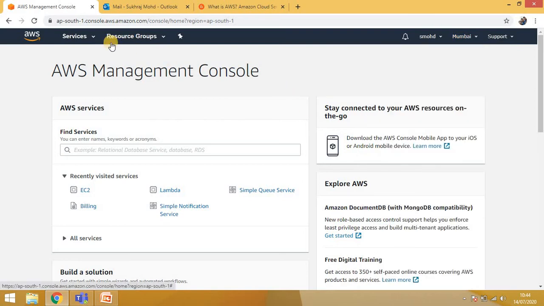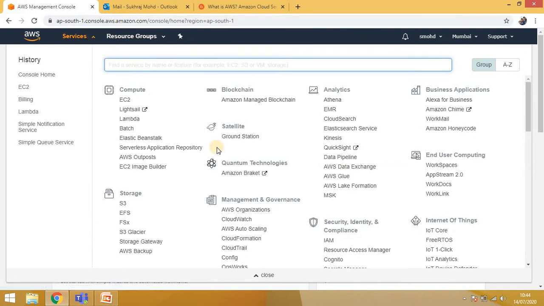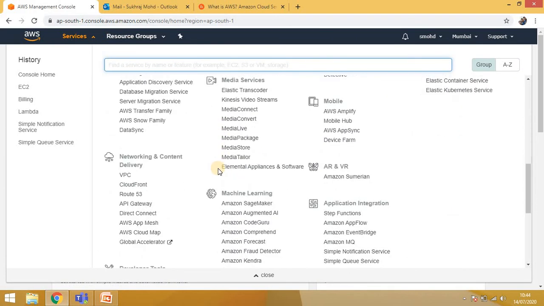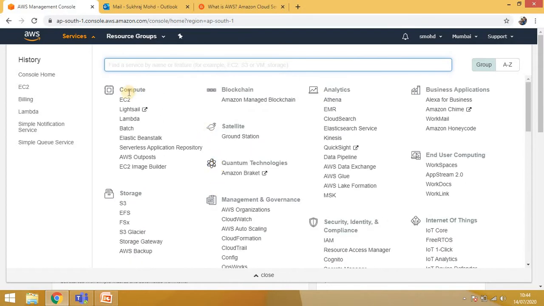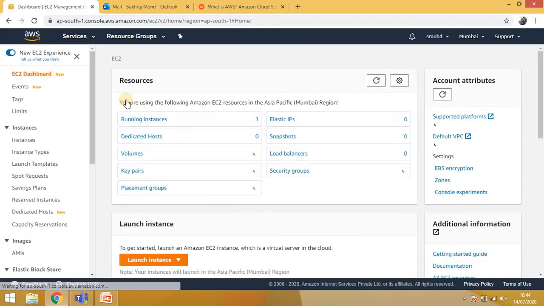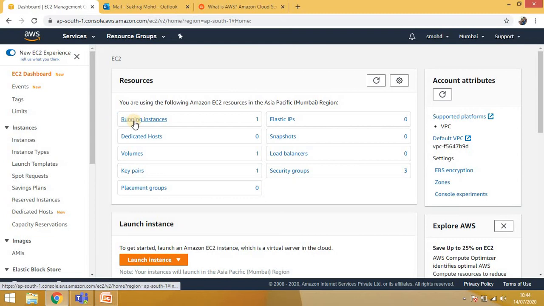On the left side corner here is services, from where you can find multiple services provided by AWS. We are going to cover EC2, which lies under compute. Now click on it. Here, running instances means how many machines or VMs or EC2s are currently running in my Asia Pacific Mumbai region.